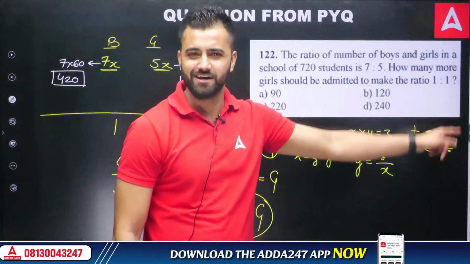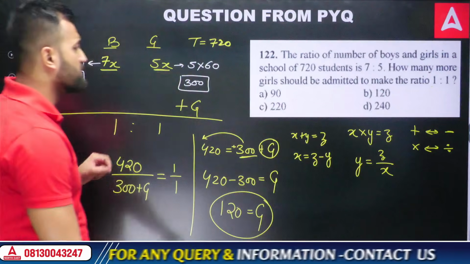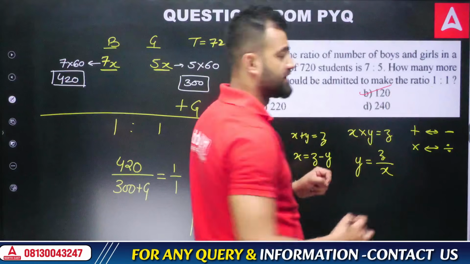So you're getting 120 girls that must be added to this group, so that the ratio becomes 1:1. Got it? So it's quite lengthy. Yes, you would say, yes sir, it's quite lengthy, right? It took us some time, but we got the answer 120.